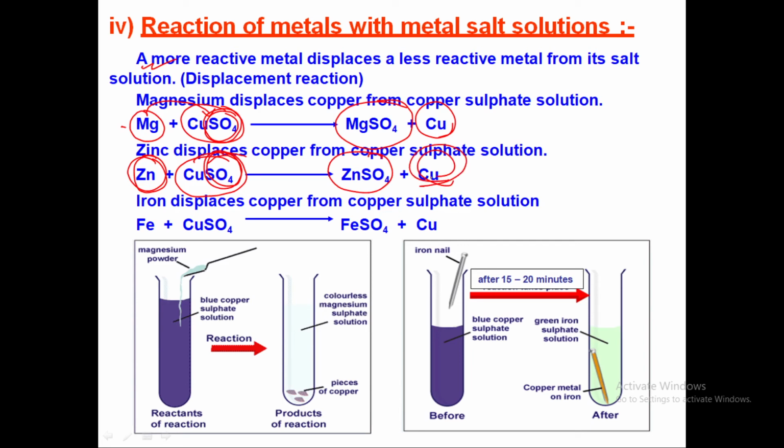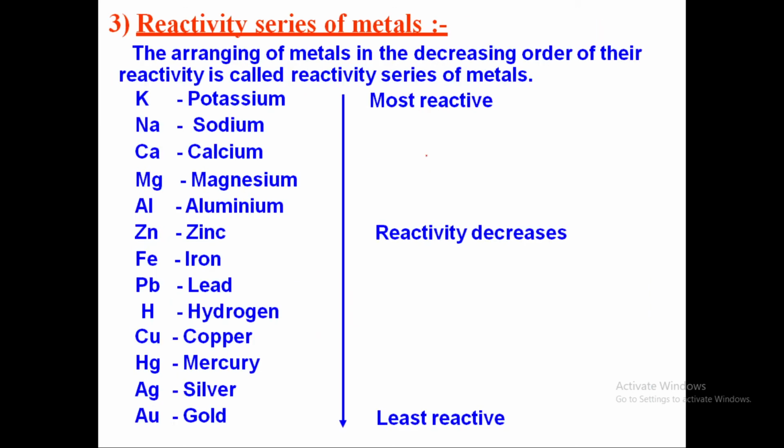Similarly, whenever you put iron in the copper sulfate solution, it will form FeSO4, ferrous sulfate, and the copper deposition at the bottom. So it all depends upon the trend that you have in the reactivity series.